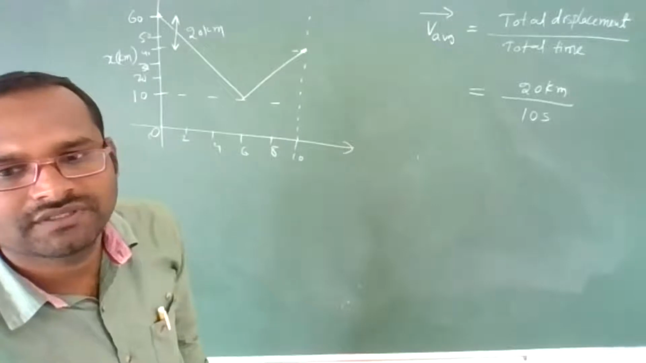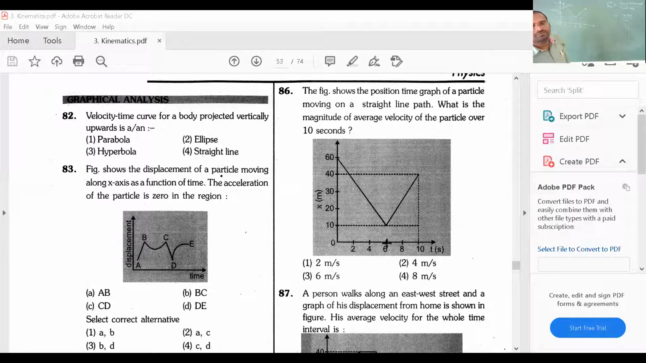He has given 2 meter per second, 40 meter per second, 6 meter per second, 8 meter per second. What is the answer? Sorry, it is given in meters, no? So it is also in meters. I had taken this as kilometers, so it came out in kilometers. Now it is in meters, so meter per second. Zeros cancel, 2 meter per second is the right answer.